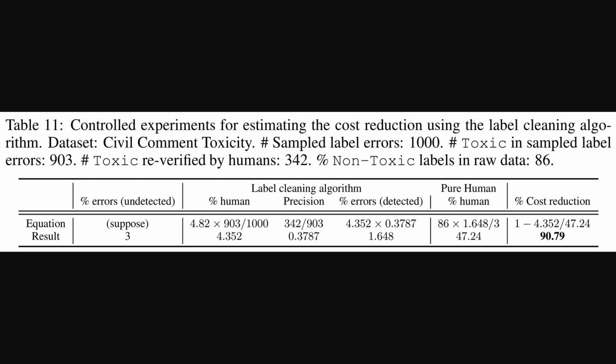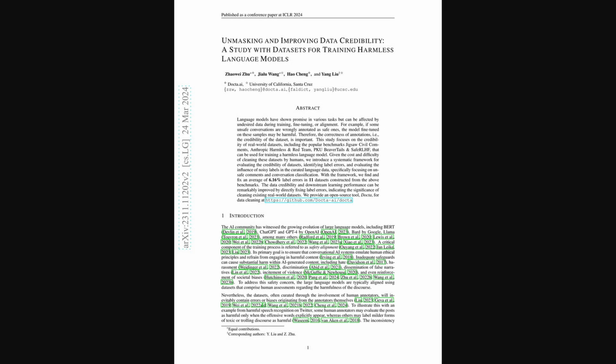So we've seen Docta improves data quality and model performance, but cleaning data manually is expensive. This last table looks at exactly that, the potential cost reduction. It's based on a controlled experiment using the civil comments toxicity data. They compare the effort needed using the Docta label cleaning algorithm versus purely human effort. The key takeaway is in the last column. Docta could potentially reduce the cost or human effort needed to find these toxic label errors by about 90%. That's a huge saving, making large-scale data cleaning much more feasible. So yeah, a potential 90% cost reduction is pretty significant.